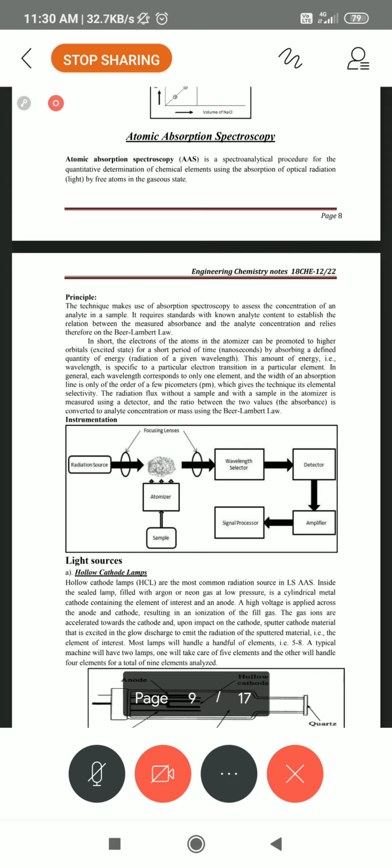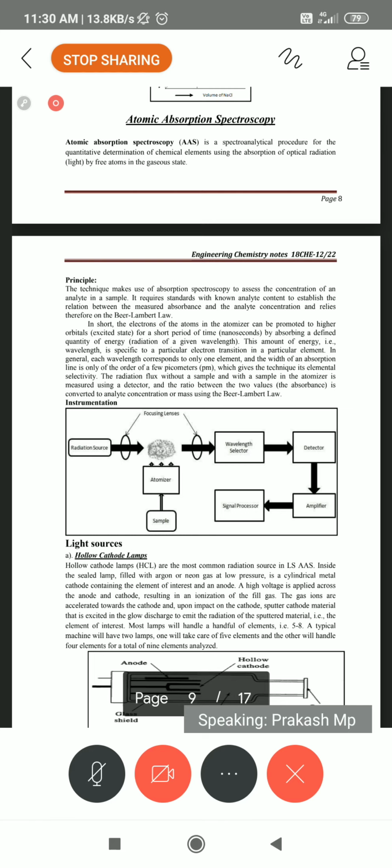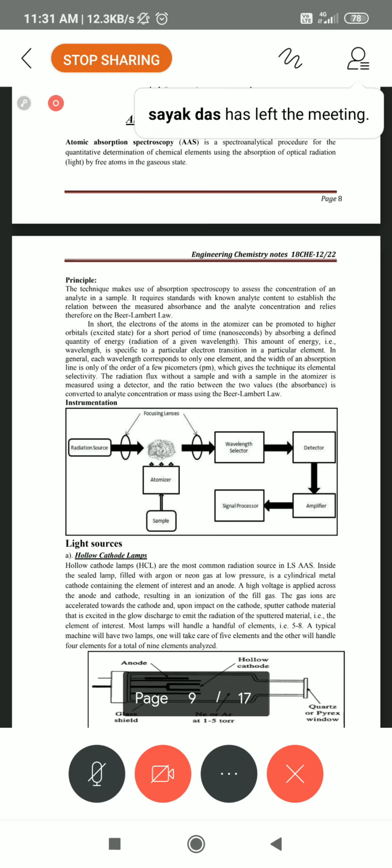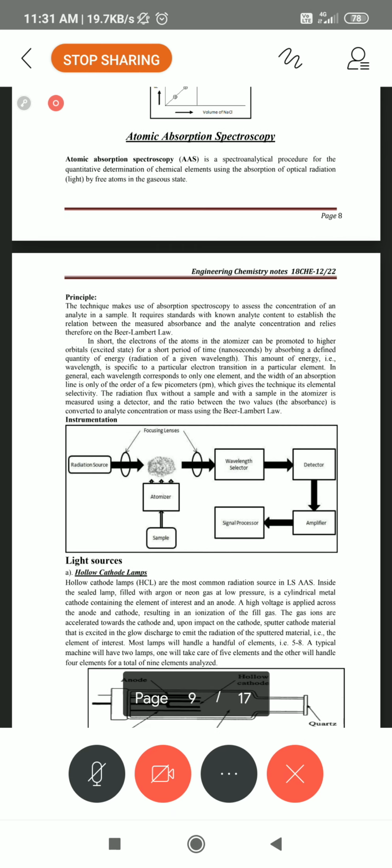After this, in flame photometry, the atoms absorb light and get excited, jumping to a higher level. Here also, in atomic absorption spectroscopy, AAS, they get excited, but they do not come down with emission of light to the normal level. So this is what we call atomic absorption spectroscopy.